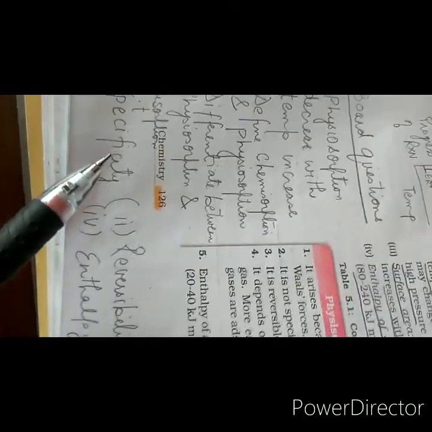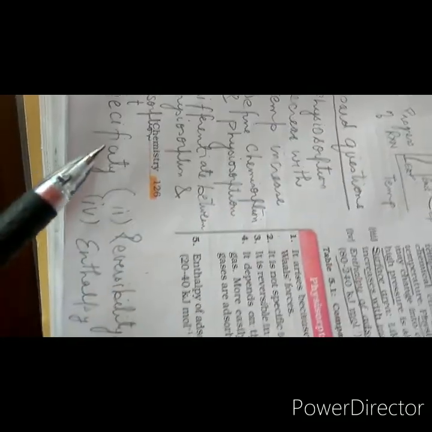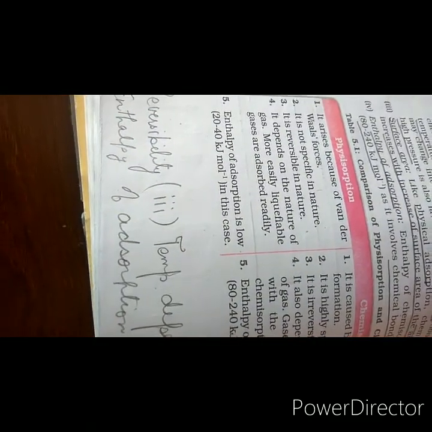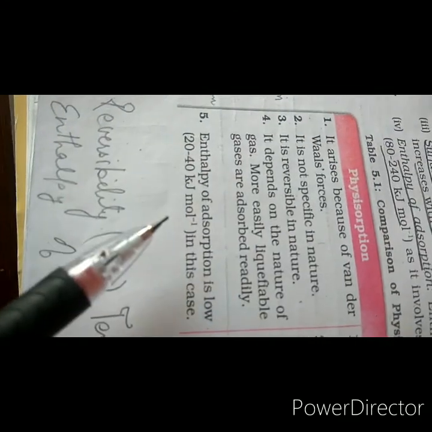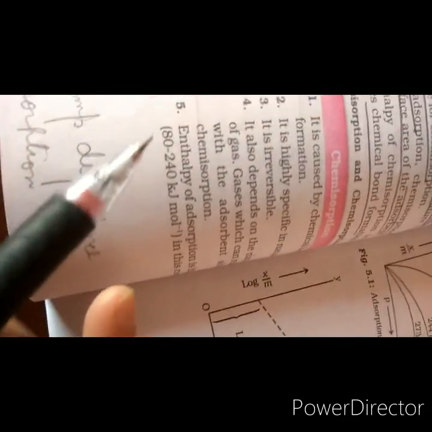Here the question is with respect to specificity, so a specific answer has to be given. Physisorption is not specific in nature, chemisorption is highly specific in nature. Reversibility: physisorption is reversible in nature, chemisorption is irreversible in nature. Then temperature dependence: low temperature is favorable for physisorption and high temperature is favorable for chemisorption. Then enthalpy of adsorption: for physisorption it is 20 to 40 kilojoule per mole. Here it is 80 to 240 kilojoule per mole.